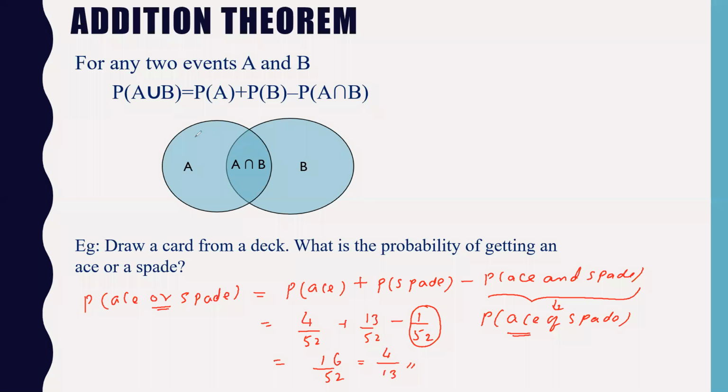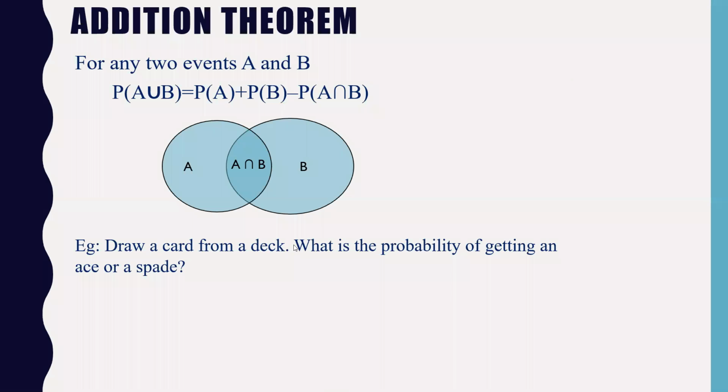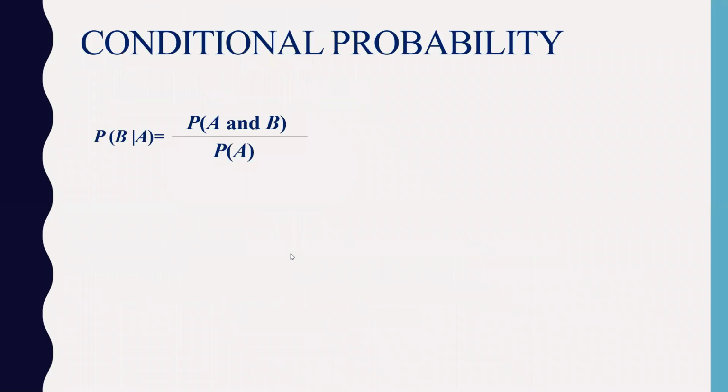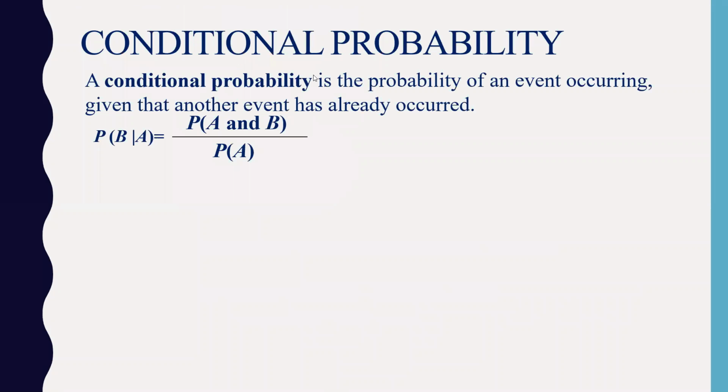So you can see that I have applied the addition theorem to this problem. We have a lot of application of addition theorem in your upcoming problems. So understand it here. If you're noting this down, please note this. All right, so let's go to the next part. This example I've given. Now let us see the conditional probability.